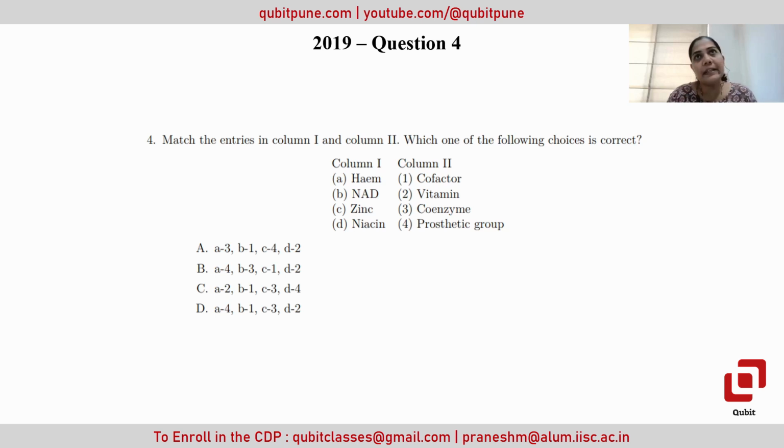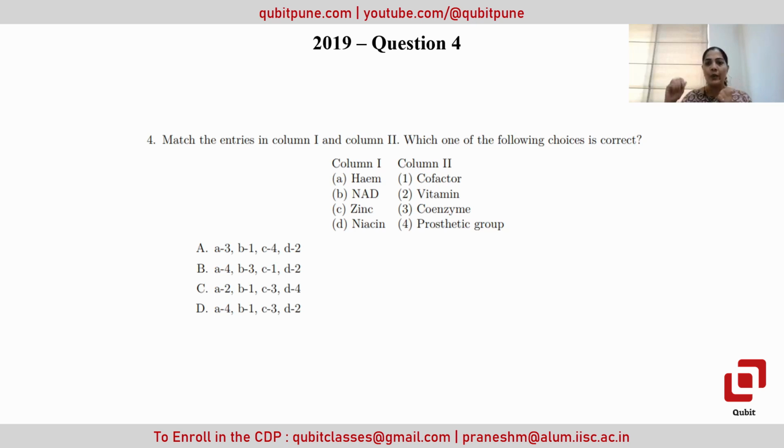Okay, so this part we have done in the enzymatic system. These are all parts of coenzymes which are non-proteinaceous in nature, but help with the active functionality of the enzyme system. Heme is the part of hemoglobin that we have talked about, and this is special because it is tightly linked with the apoenzyme part and helps its functionality. Once an organic or inorganic non-proteinaceous thing is tightly linked to the proteinaceous enzyme part, we call it the prosthetic group. So A will be paired with 4, the prosthetic group.